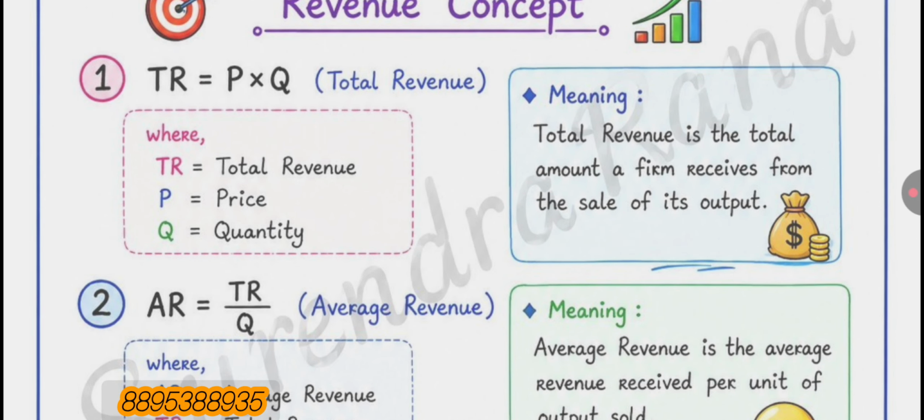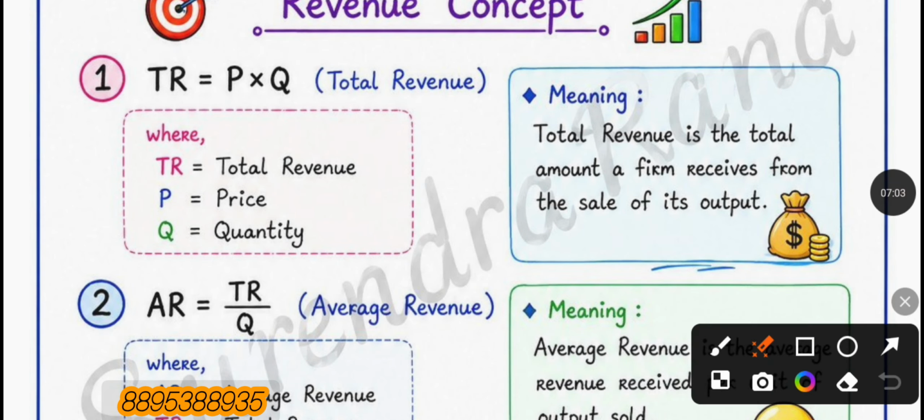Total revenue is the total amount a firm receives from the sale of its output, and this is the equation of total revenue, which is TR equal to P into Q. TR represents total revenue, P represents price, Q represents quantity.